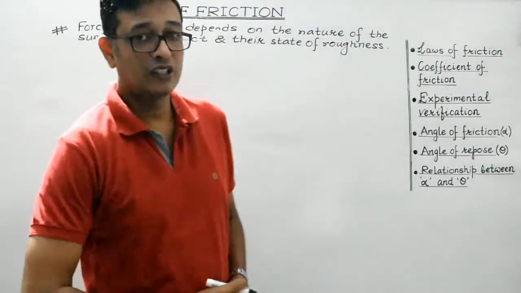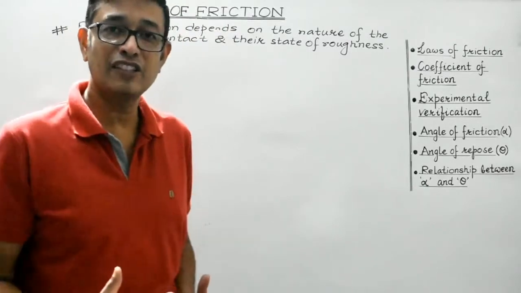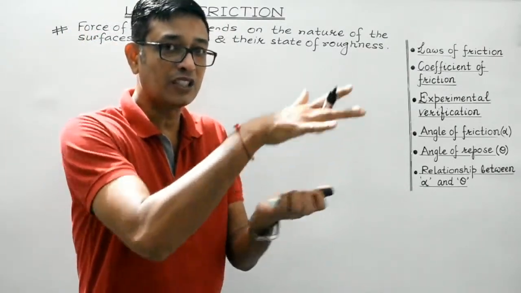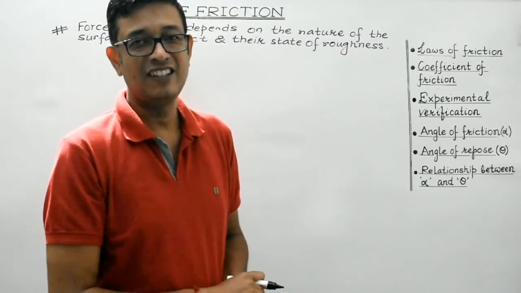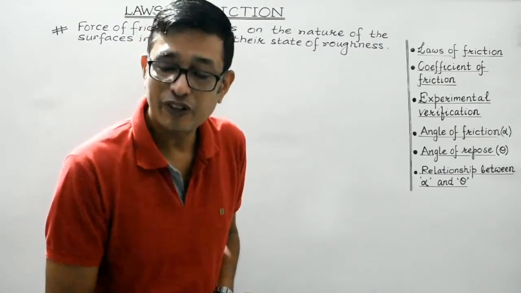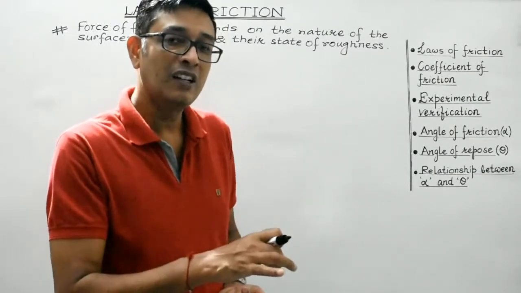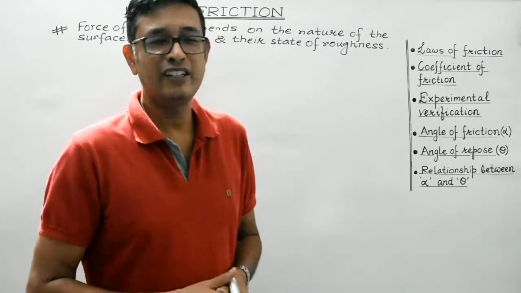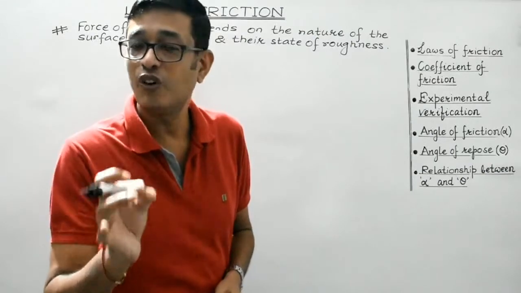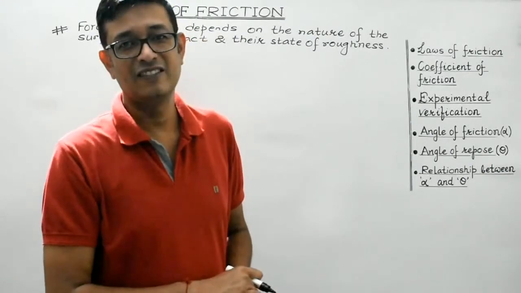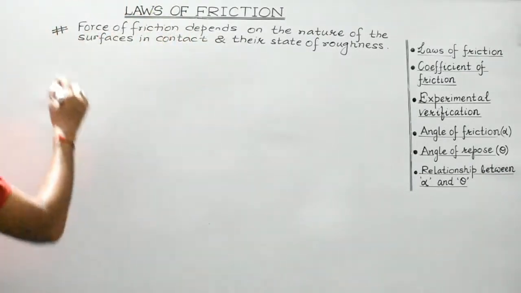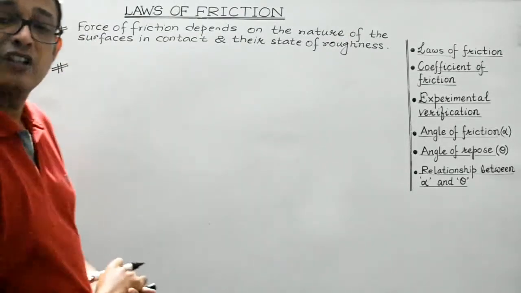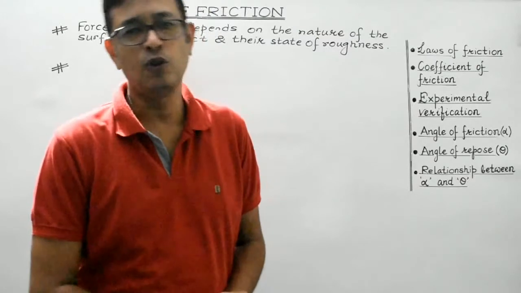So again I repeat, students, different surfaces offer different friction, isn't it? It depends upon the pair of surfaces which are in contact, right? So force of friction does depend upon the nature of the surfaces which are in contact, and also it does depend upon the state of their roughness. Clear?